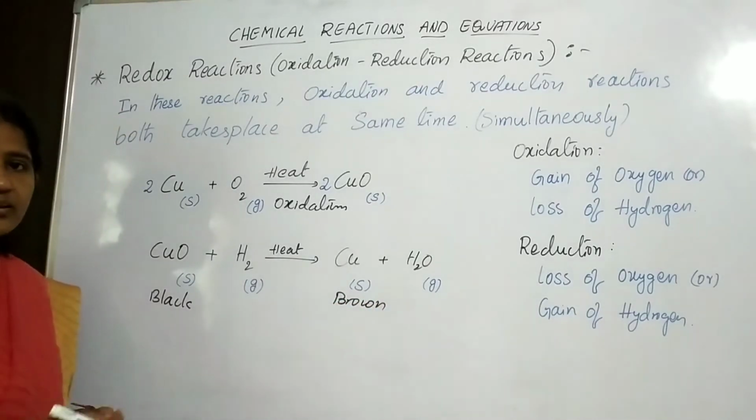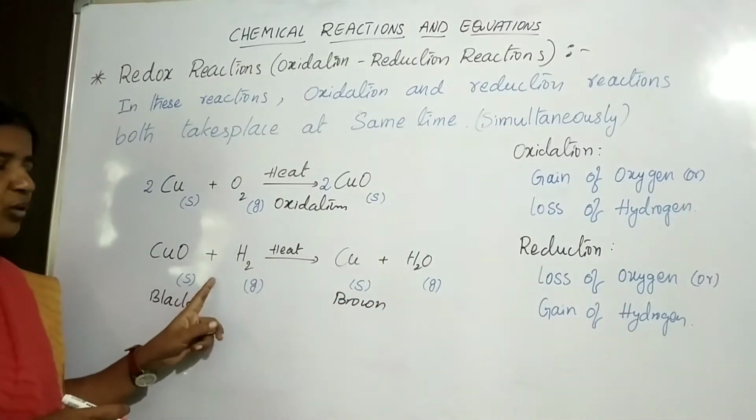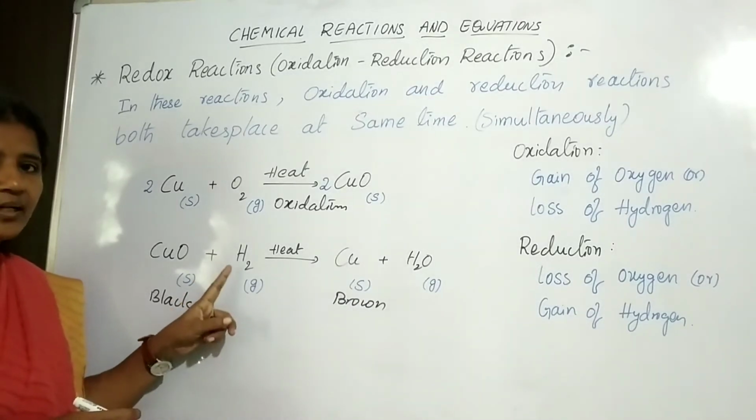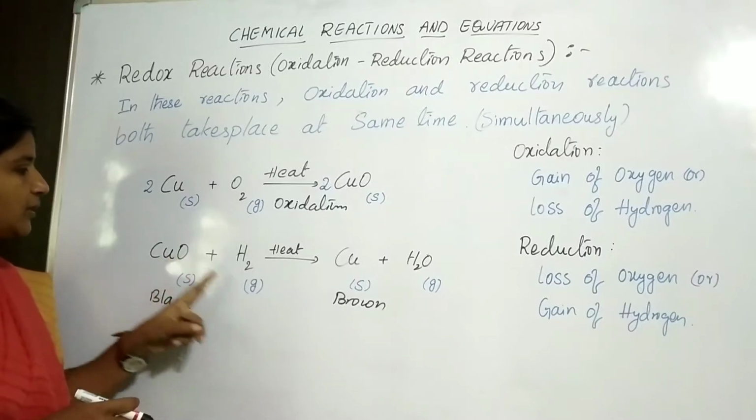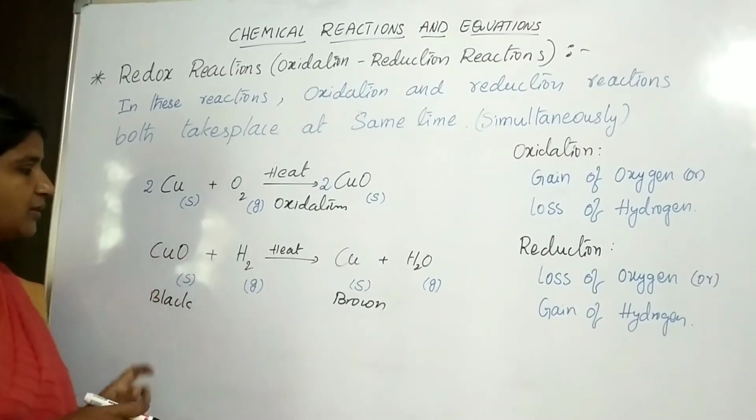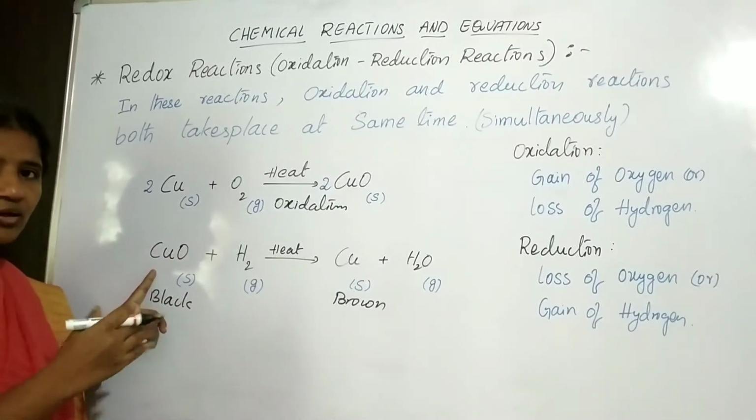Copper color is brown. On passing hydrogen over this black substance, the hydrogen takes out the oxygen and the copper oxide loses oxygen.